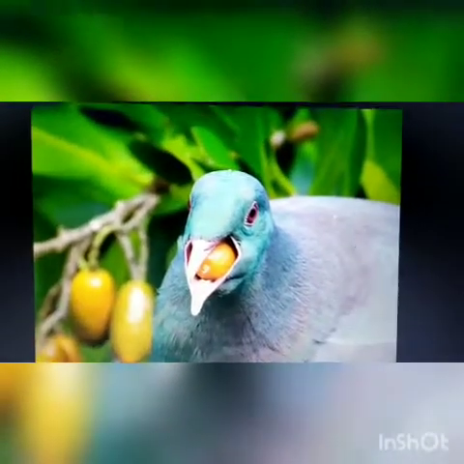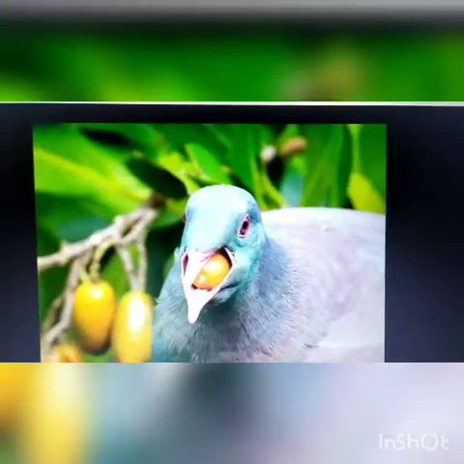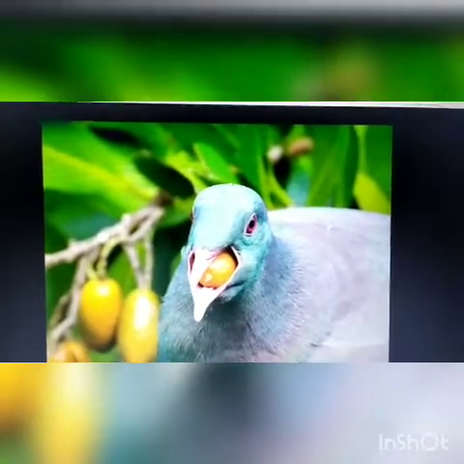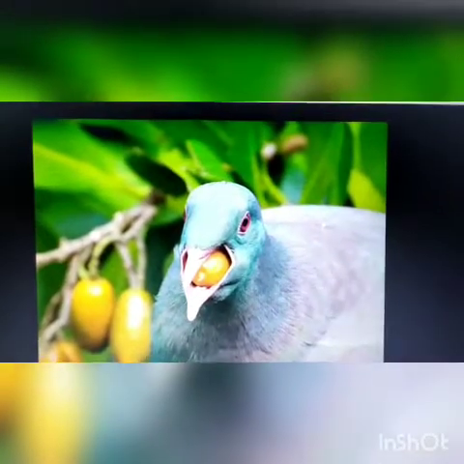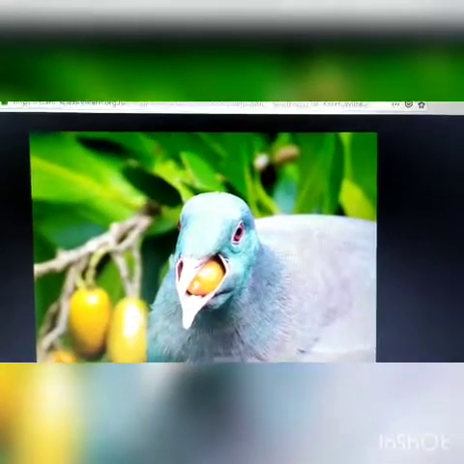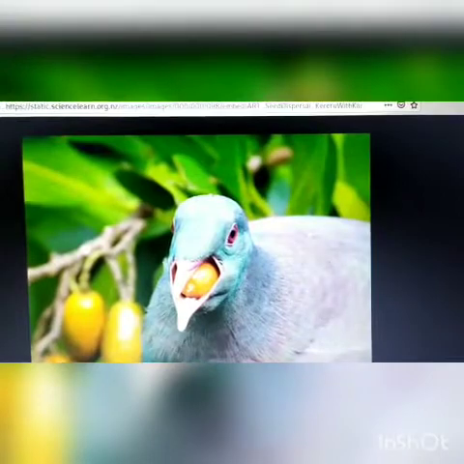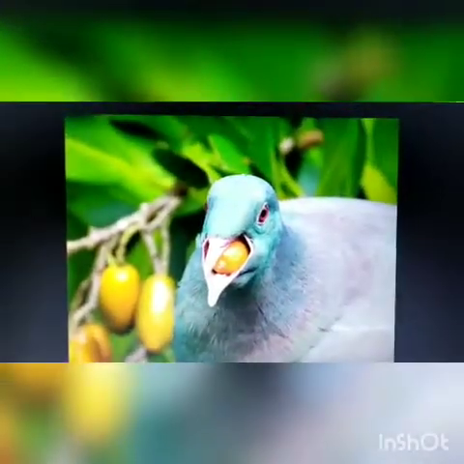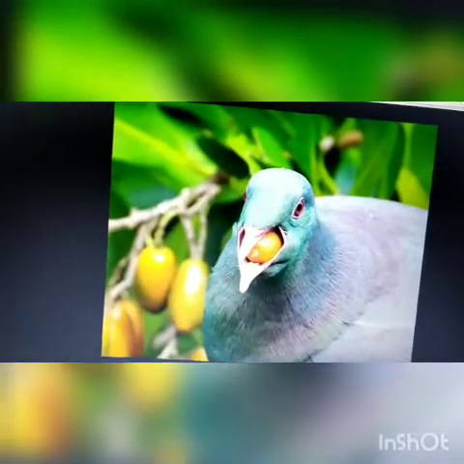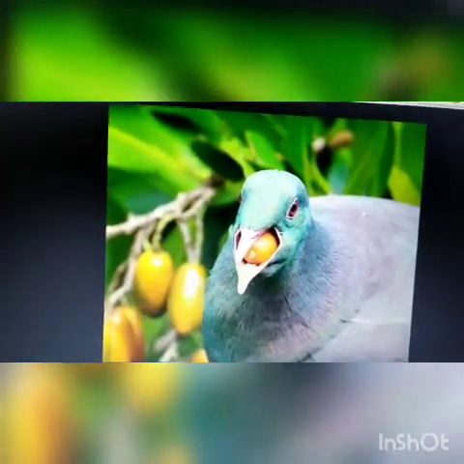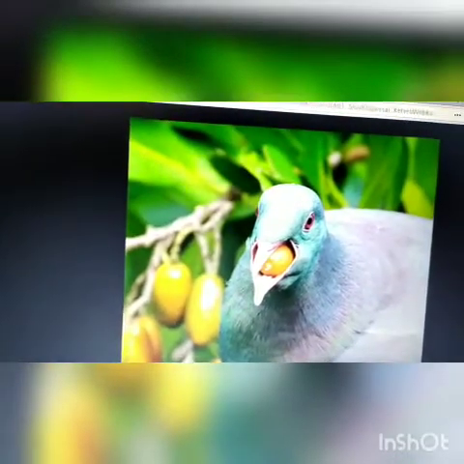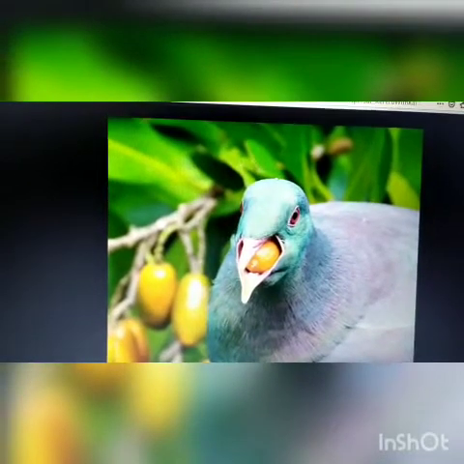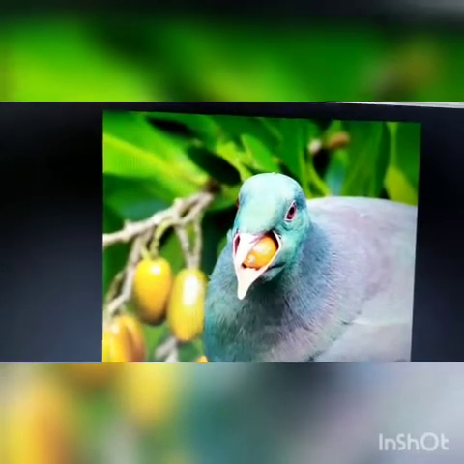So in this case, only the juicy, fleshy part of the fruits is digested inside these animals' body. But the stones and pips are excreted unharmed and produce new plants. Stones means the hard covering of the seed of some fruits, for example, mangoes, cherry, etc. And pips means small hard seeds inside a fruit.